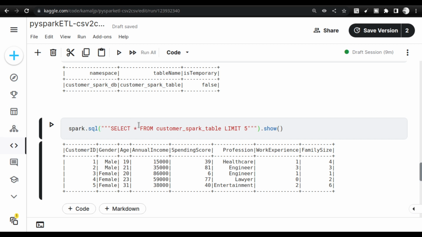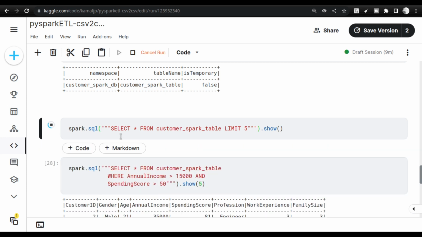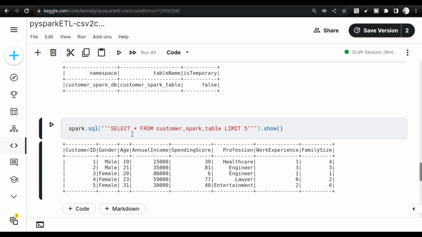Then you will have select star from the table. I'm just doing a select and checking. This is regular SQL that you are using. Select star from the table, limit 5. So I am limiting it. You need to use show. Spark does lazy evaluation. So if you give only this command, it will not actually complete the execution. It will complete the execution and show it only when you use this show command. Keep this in mind.